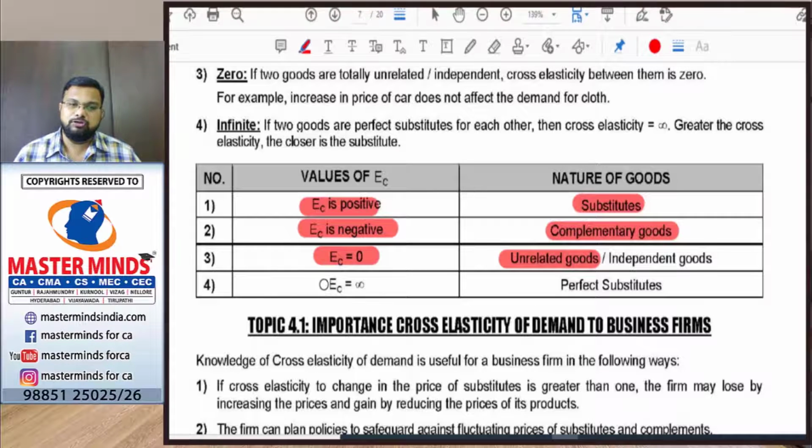And if cross elasticity value is infinity, they are called perfect substitutes. And if the cross elasticity value is minus infinity, here it is not given, then those goods are called perfect complementaries.